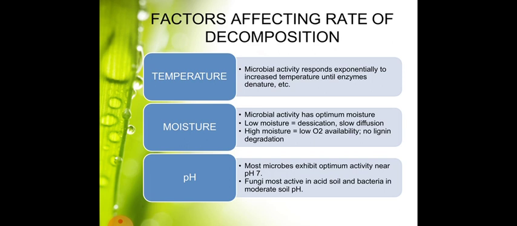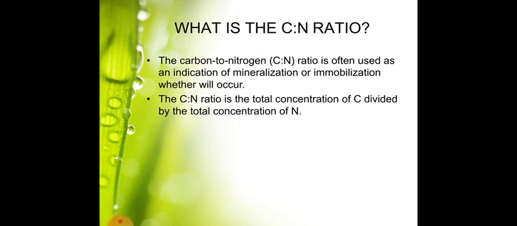Low moisture means desiccation and slow diffusion. High moisture means low oxygen availability and no lignin degradation. The third is pH: most microbes exhibit optimum activity near pH 7. Fungi are most active in acid soil and bacteria in moderate soil pH.